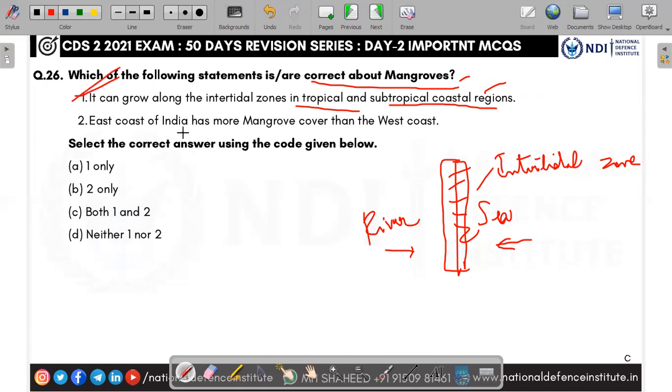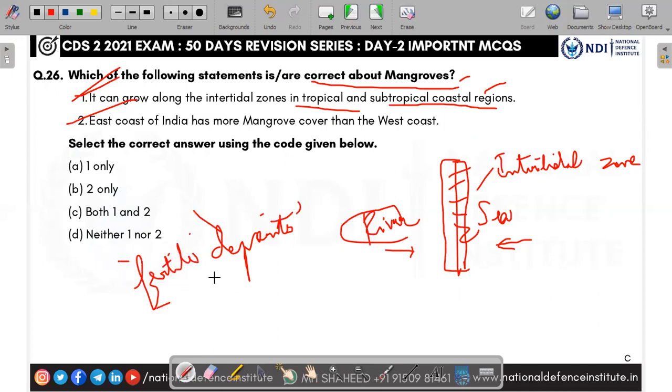You see, the second one: the east coast of India has more mangrove cover than the west coast of India. Yes, because the east coast rivers, take Ganga, Mahanadi, Godavari, Krishna, Kaveri, all are east coast rivers. They bring huge fertile deposits. When these fertile deposits mingle, this area will have a lot of nutrients. It will help the growth of mangroves.